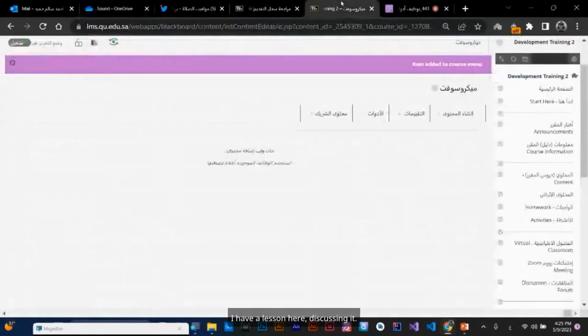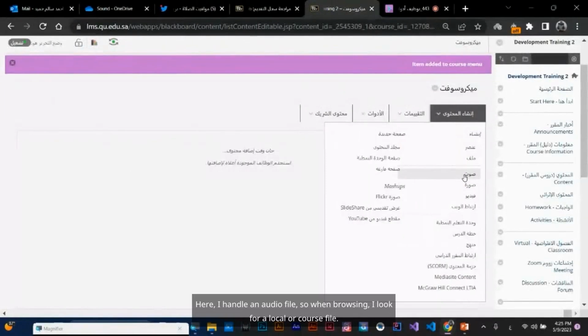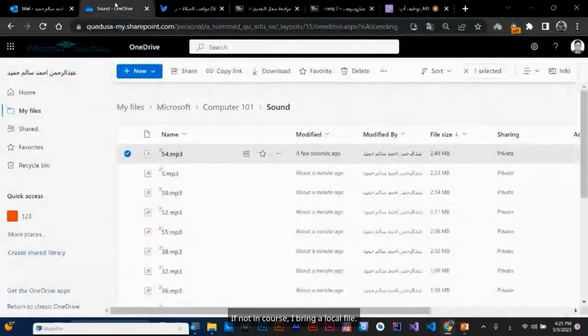I have a lesson here discussing it. The audio differs from Microsoft Cloud. Here I handle an audio file, so when browsing, I look for a local or course file. If not in course, I bring a local file.